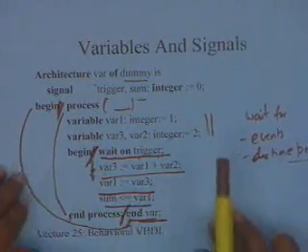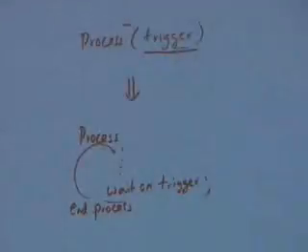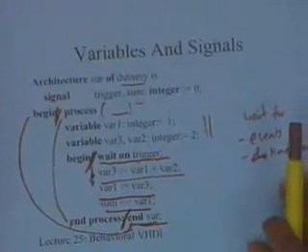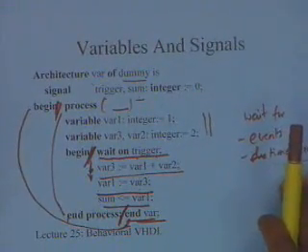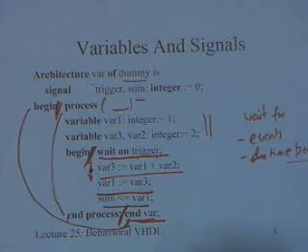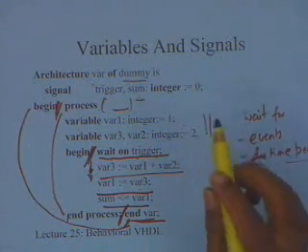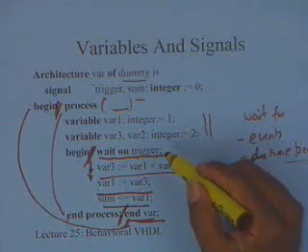But before we go, let us look at what happens in terms of the signals. Sir, in the previous slide, when you do the assignment of variable var3, var2 integer equal to 2, is var3 also assigned as 2 or 3? No, okay, this is a point that I would have to confirm, but I think both of them would get initialized.